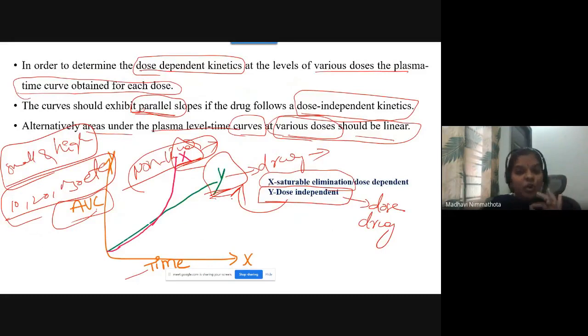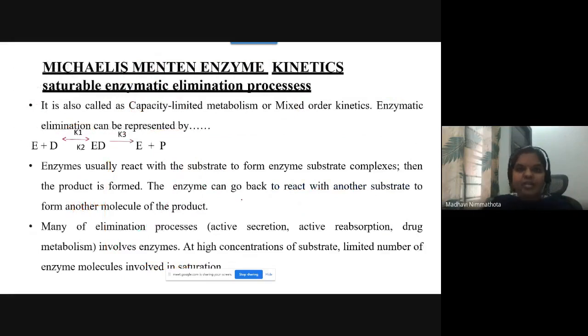So causes of non-linearity you have to write up to this mark. And the next part in your syllabus is Michaelis Menten enzyme kinetics. This is the most important question for your final examination. Michaelis Menten enzyme kinetics, saturable enzymatic elimination processes. You may call it by these two types. It is also called capacity limited metabolism or mixed order kinetics.